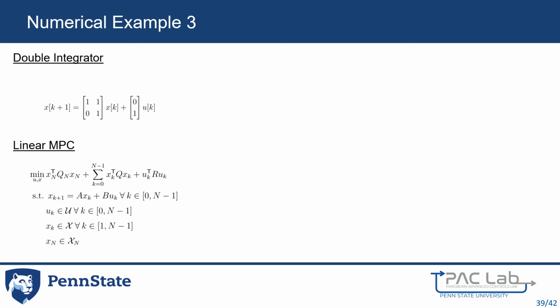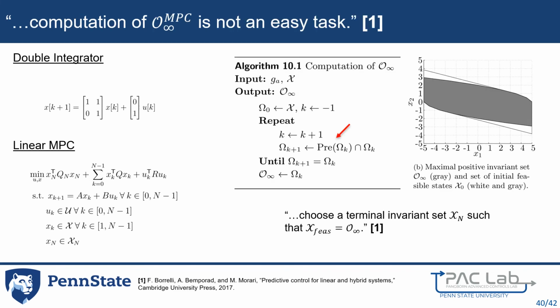The final example considers a double integrator in closed loop with a model predictive controller. Determining the maximal positive invariant set of this closed loop system was computationally expensive due to a lack of efficient precursor set identity. The calculation was so challenging that existing approaches instead show how to choose a terminal state constraint such that the feasible space of the model predictive controller is the maximal positive invariant set. This imposes an artificial and potentially conservative constraint on the MPC to gain insight into the region that the MPC will be recursively feasible.